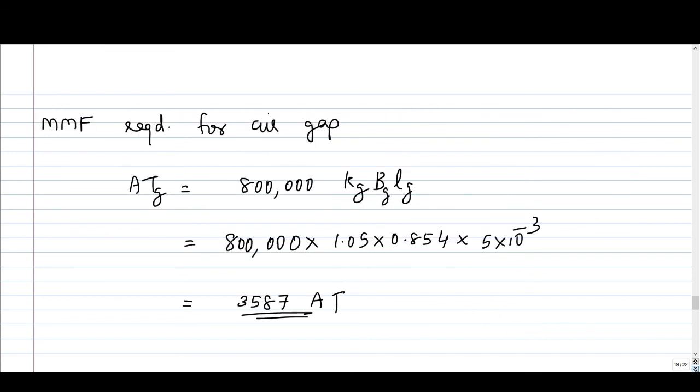So the MMF requirement is, now we have all the values for the expression. Kg is available, Bg is there, Lg is there. So substitute it. Kg is 1.05, Bg is 0.854, Lg is 5 mm. So you will get the MMF required for air gap.